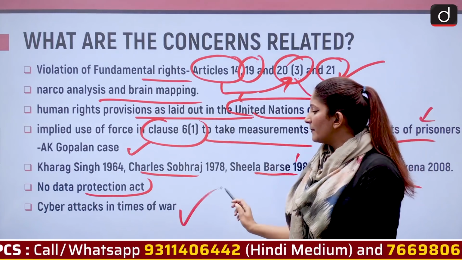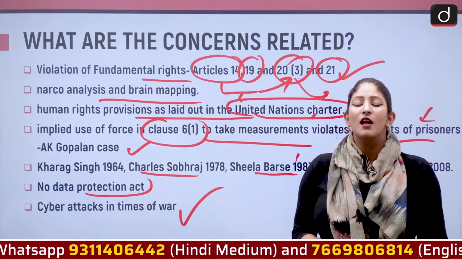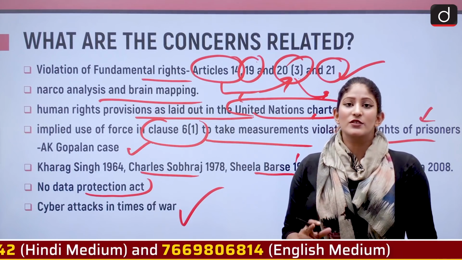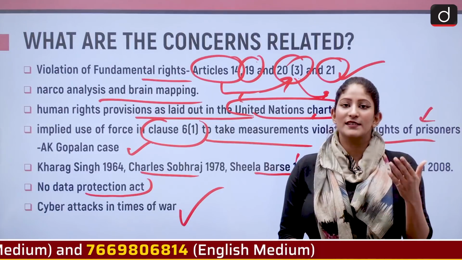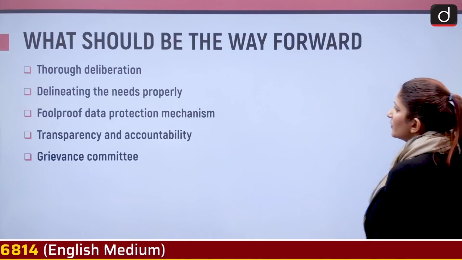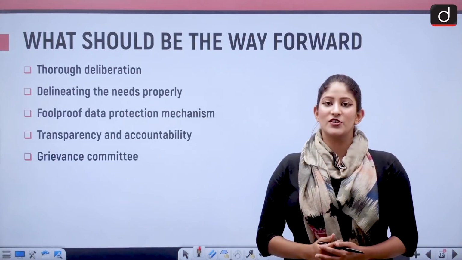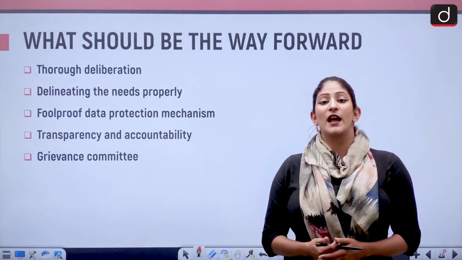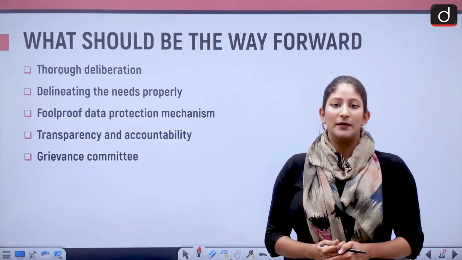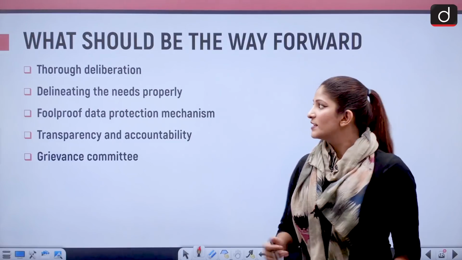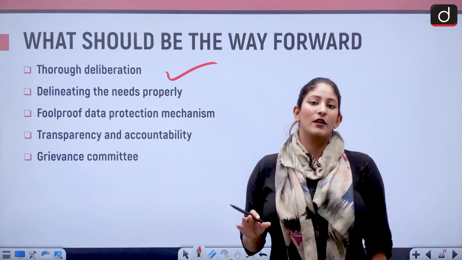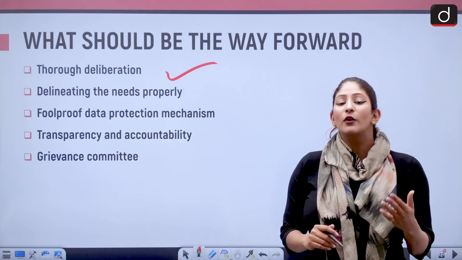And that is a problem with cyber attacks in times of war. Like right now we are seeing how cyber crimes have increased. This cyber warfare can be used by, let's say, China, let's say Pakistan against India. So these are certain concerns. So what should be done? First, as the opposition says that this is a bill that will have far-reaching impacts, it shall be referred to the Parliamentary Standing Committee, which must happen because we need thorough deliberation. Anything shouldn't be just passed like wind without any proper deliberation.